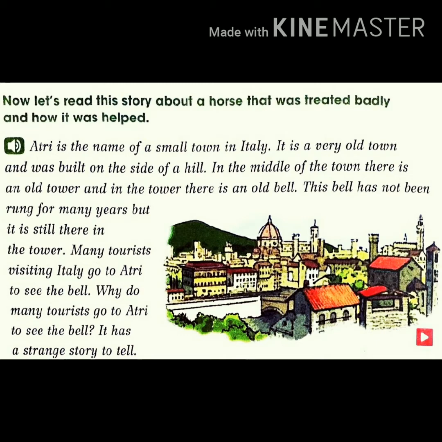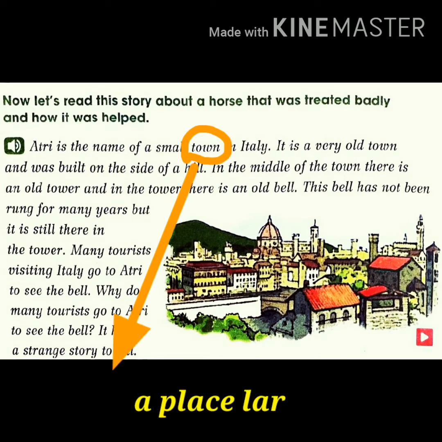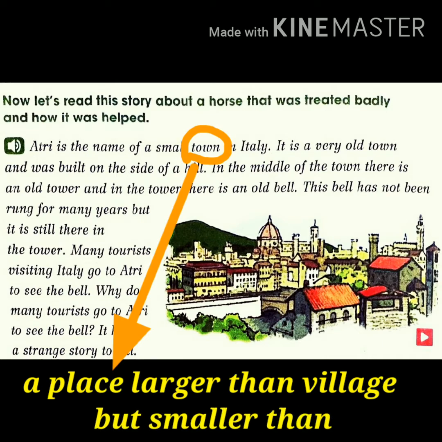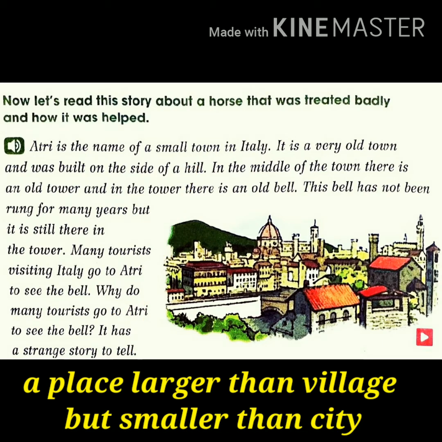Now I'm going to explain this paragraph. Atri is the name of a small town in Italy. So Atri is the name of a town. It means it is a noun. What is the meaning of town? Town means a place larger than village but smaller than city. Okay? So Italy is a country which is situated in the European part of the world.